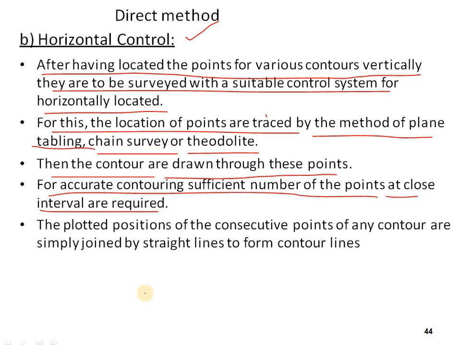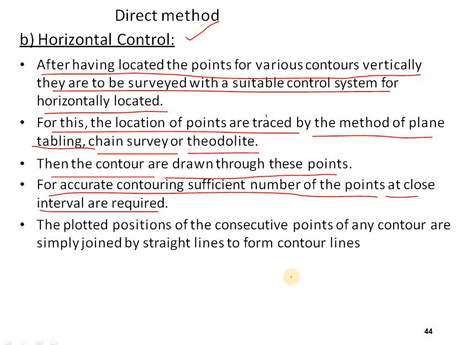In this, the location of points is traced. That means the points which are located on the ground will be traced by the method of plane tabling, or we can identify them by chain survey or theodolite. So this is nothing but the horizontal control, and these contours are drawn through these points.